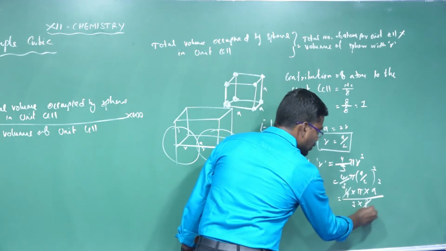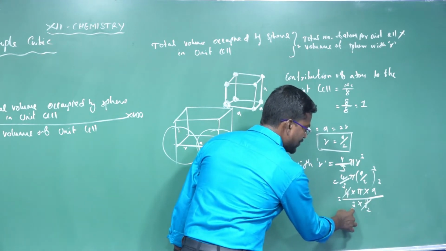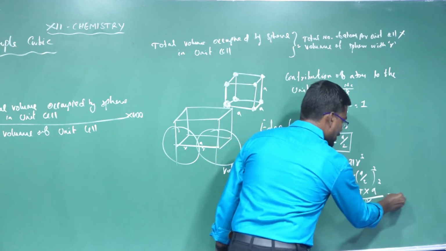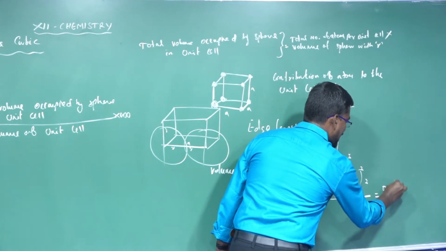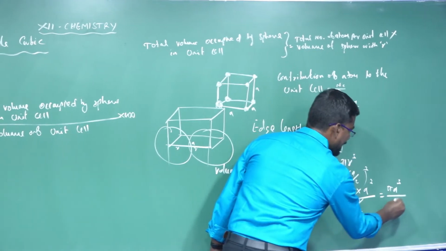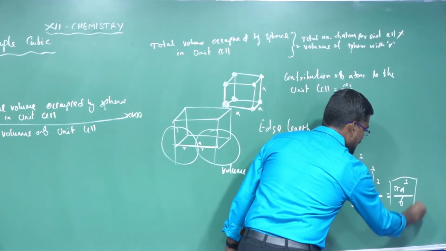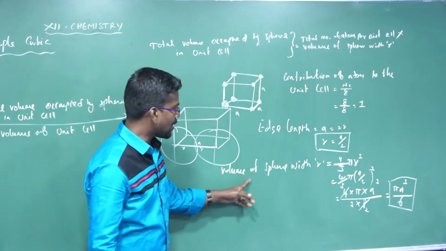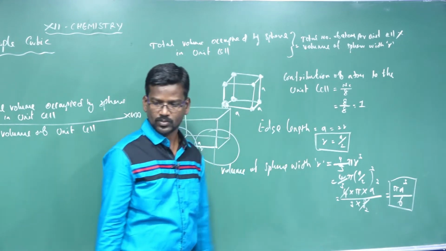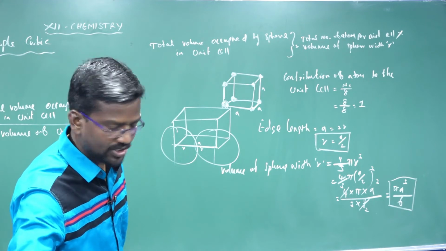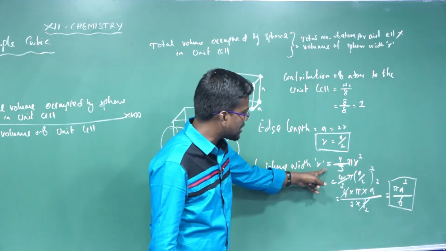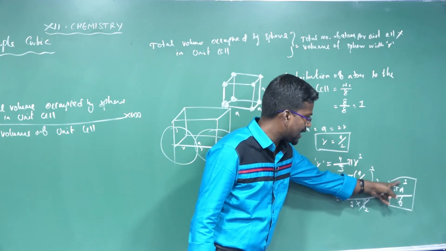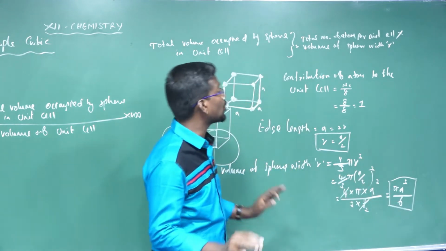Then 4 divided by 8 gives 1 by 2, and 2 into 3 is equal to 6. So it is pi a cube divided by 6. That is the volume of the sphere with radius R. So the volume of the sphere with radius R is equal to pi a cube divided by 6 in the simple cubic system.